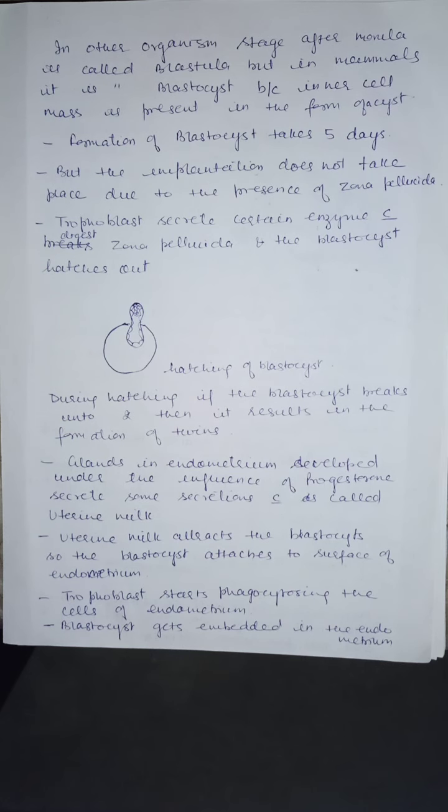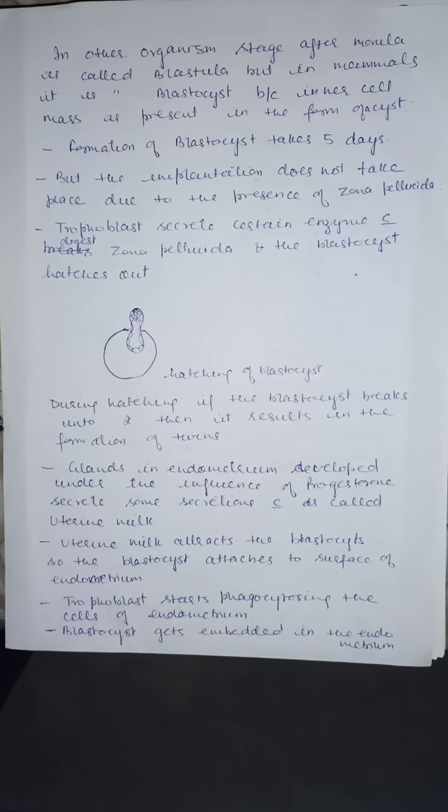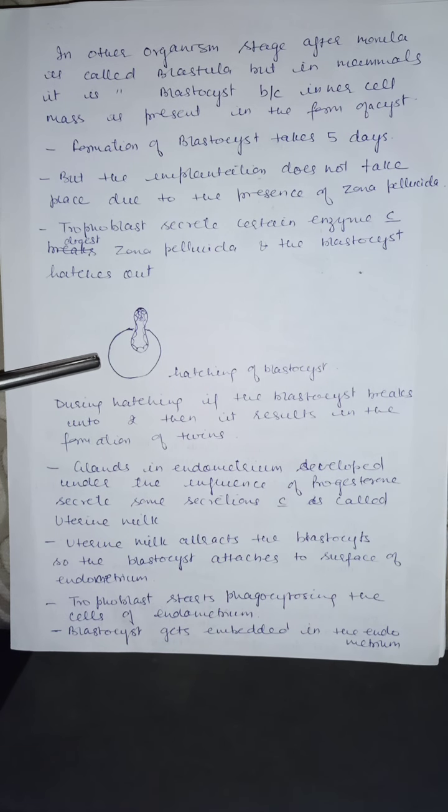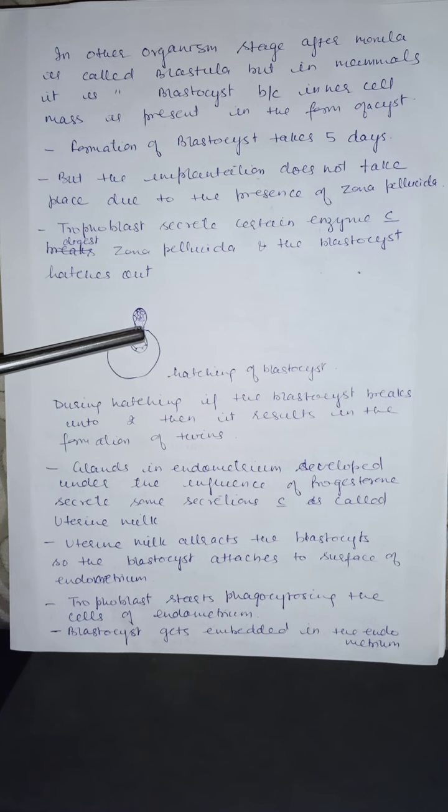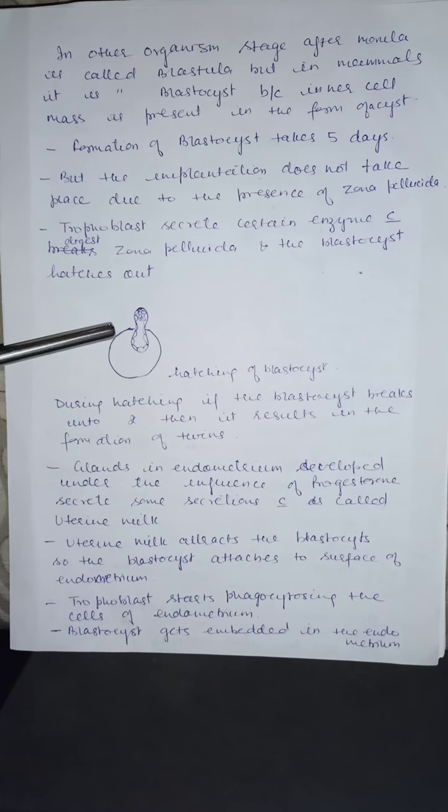See what I have told you, that blastocyst is formed but zona pellucida remains intact. Due to this zona pellucida, implantation will not occur. So trophoblast will secrete certain enzymes due to which this zona pellucida will get dissolved and the blastocyst will come out in the structure of 8.